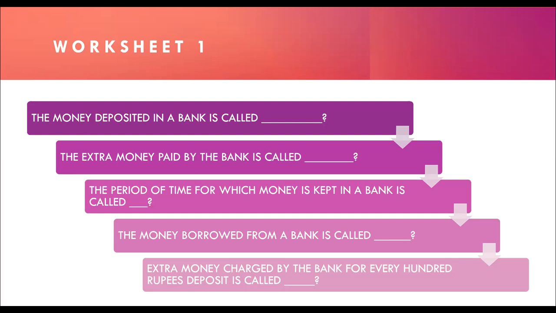The money borrowed from a bank is called. If you have given the answer as loan, that is correct. And if you have given the answer as principal, that is also correct. But loan is mainly the money borrowed from a bank. In the chapter of simple interest, when we need to put it in the formula, it is known as principal. So both answers are correct.